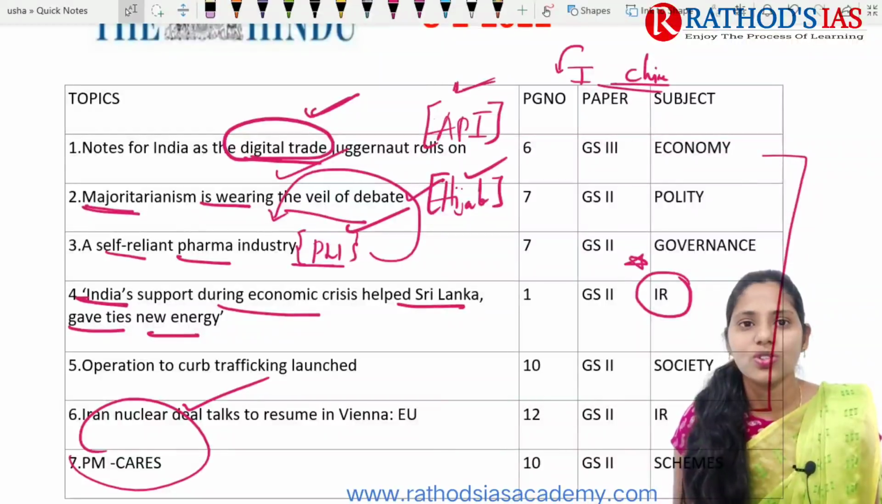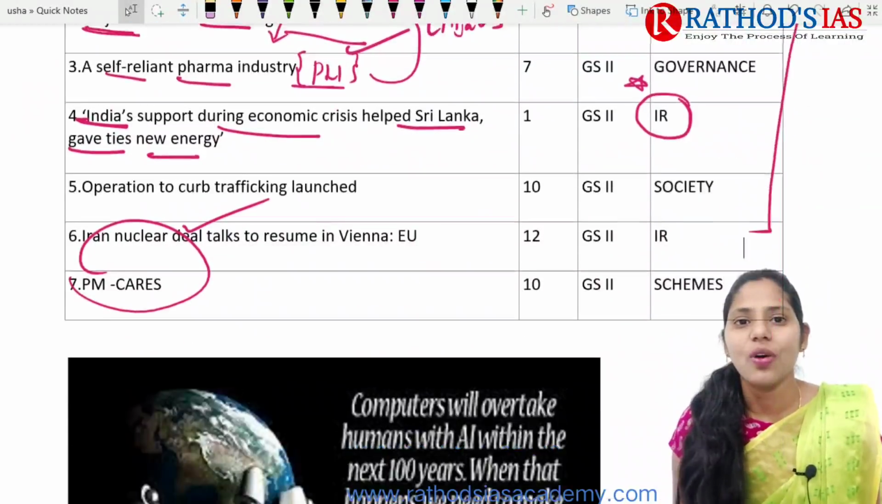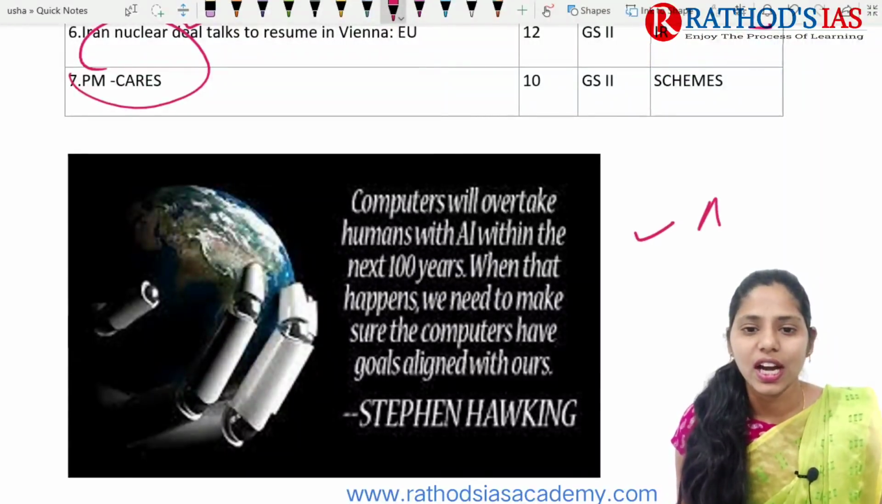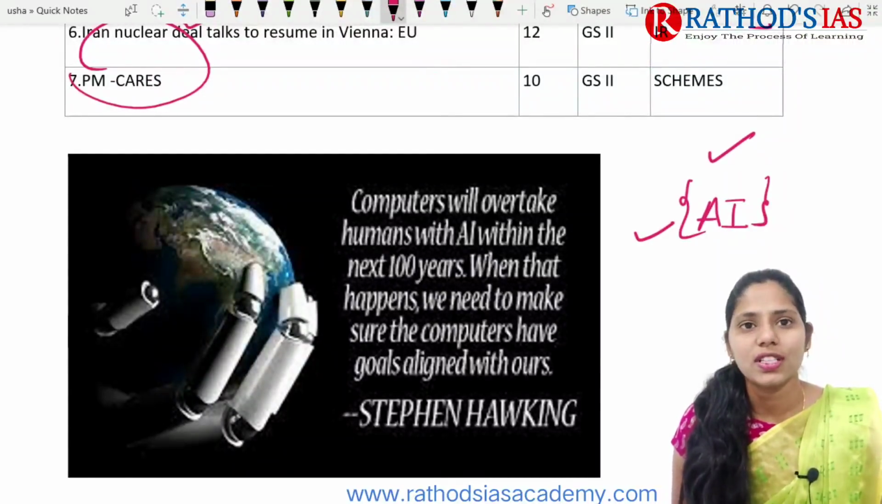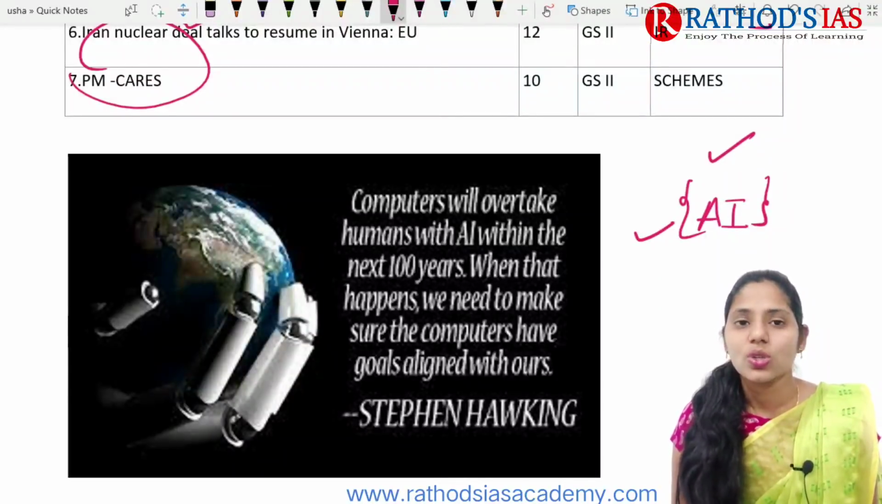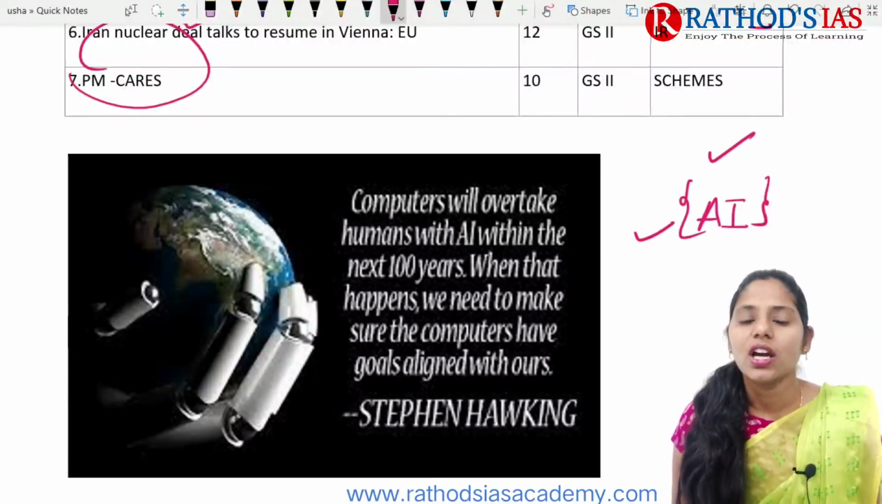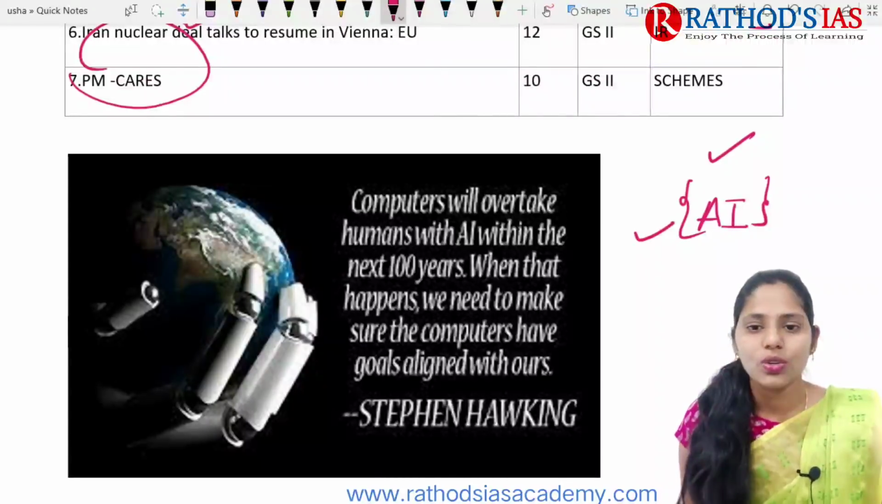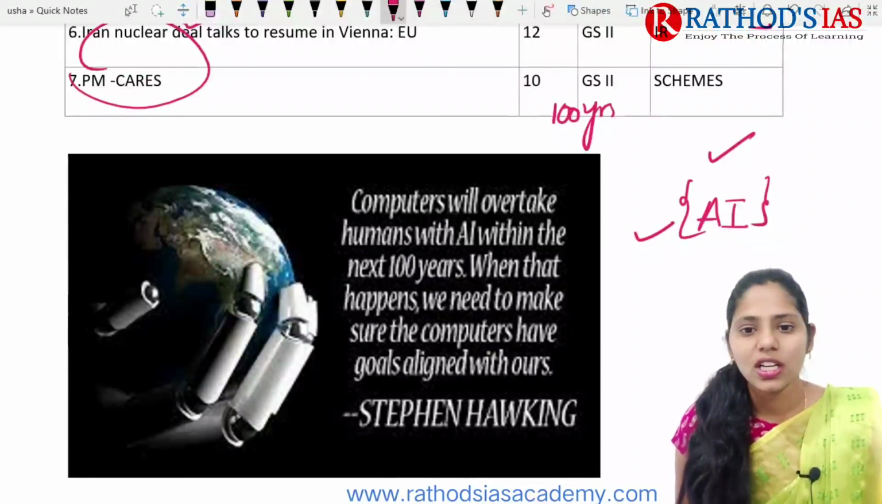Now we are going to have our discussion, and now let us try to see our quote. So our quote is regarding artificial intelligence. The quote mainly says that computers will overtake humans with artificial intelligence within next 100 years. So within next 100 years, computers will overtake humans.